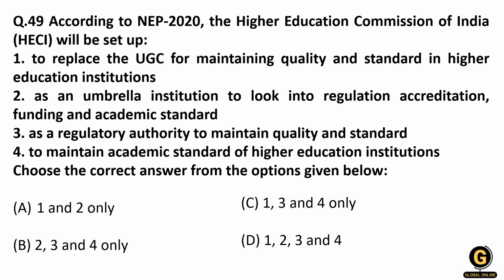Now, a question: according to NEP 2020, the Higher Education Commission of India will be set up, right? So remember this. NEP plans to set up the Higher Education Commission of India by renaming UGC, not by replacing it. It will be an umbrella institution to look into regulation, accreditation, funding, and academic standards, and it will act as a regulatory authority to maintain the quality and academic standard of higher education. So statements 2, 3, 4 are correct.